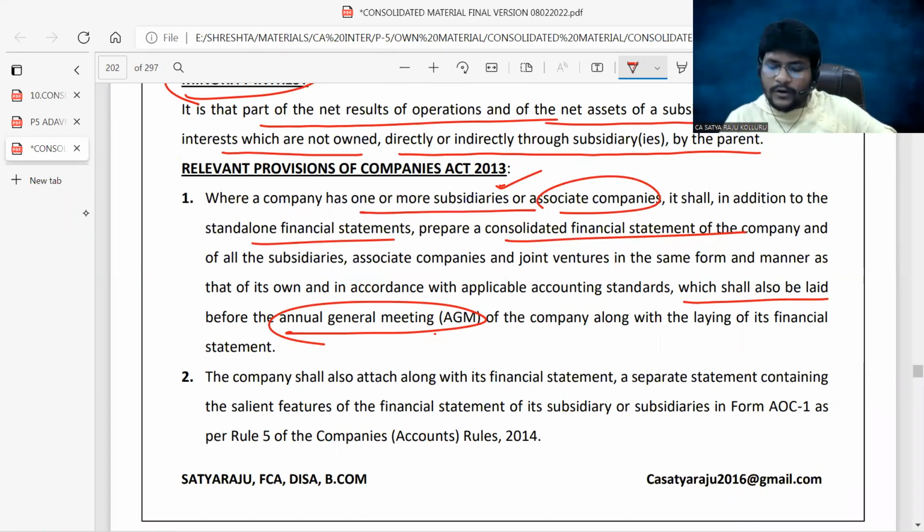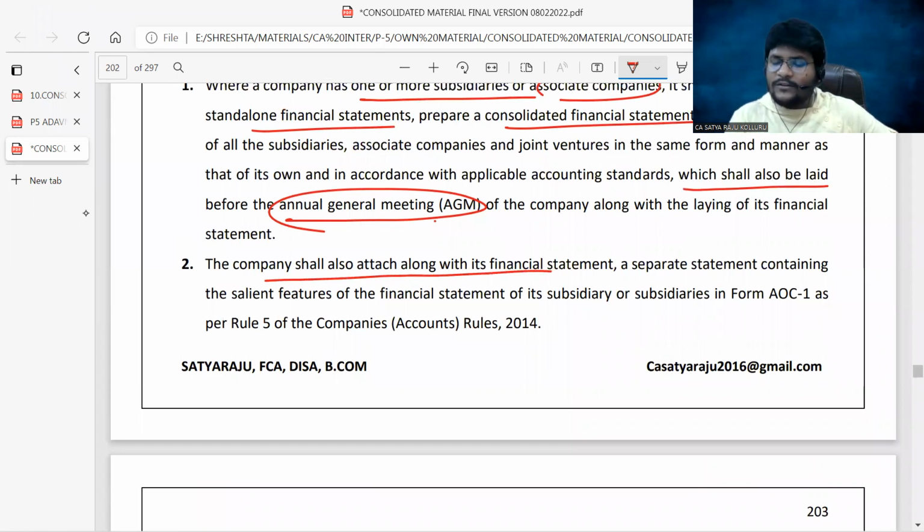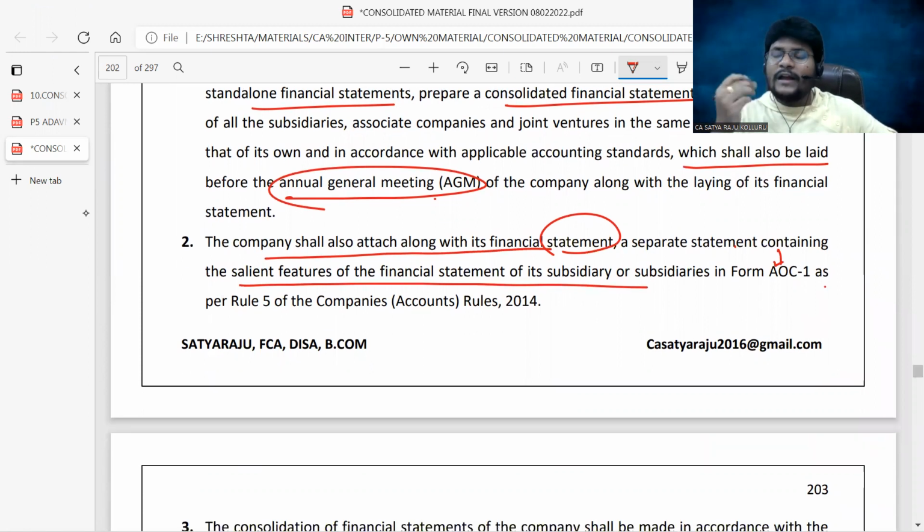Then the company shall also attach, along with the financial statement, a separate statement containing AOC 1, which explains the salient features of the financial statements of the subsidiary. I already told you, it will prepare the annual return of AOC 4 CFS. The general companies which are not preparing the CFS simply prepare AOC 4. But the company which needs to prepare the consolidated financial statement will adopt AOC 4 CFS.